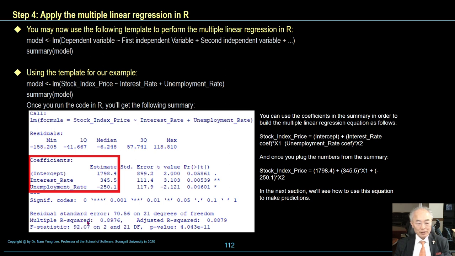R square is 0.8976, so the stock index price, the dependent variable, can be explained by the two independent variables, interest rate and unemployment rate, up to 90%.